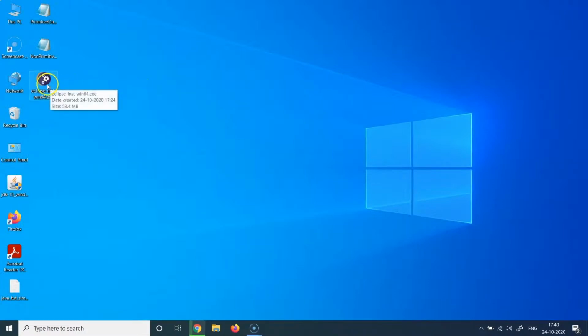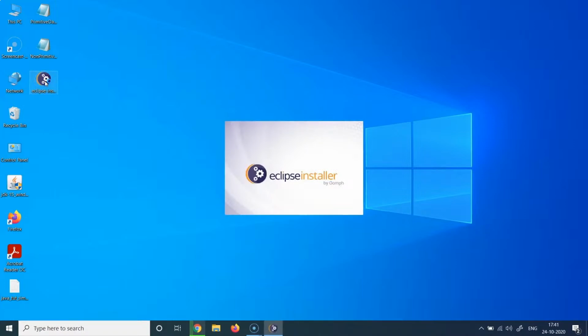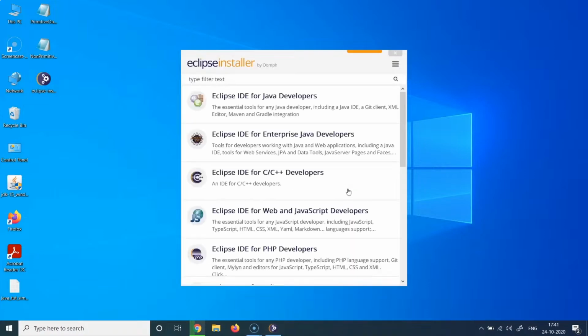So you can see here, I have an installer here, an exe file basically, which I have pre-downloaded to showcase this demo. I'm just going to double click on this, and it is going to unpack the installer. You can see this icon will be presented to you, which says Eclipse installer by Oomph. Oomph is basically the provider for this particular installer who manages the installer. And based on your computer's capacity and speed, it is going to take a few seconds. And in the background, what it is doing is basically unpacking this installer and creating all the installation files which it needs to successfully install it on your computer.